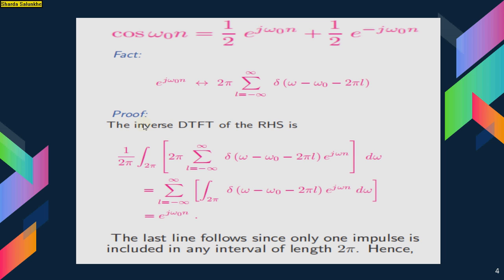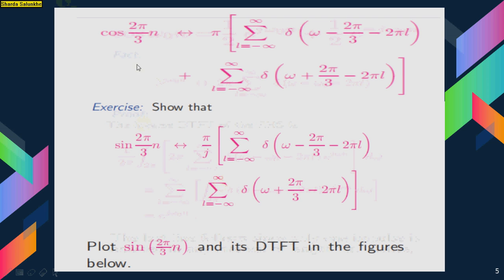The last line follows since only one impulse is included in any interval of length 2 pi. Hence, cos of 2 pi by 3 n transforms to pi times the summation L equal to minus infinity to infinity of delta of omega minus 2 pi by 3 minus 2 pi L, plus the summation L equal to minus infinity to infinity of delta of omega plus 2 pi by 3 minus 2 pi L,